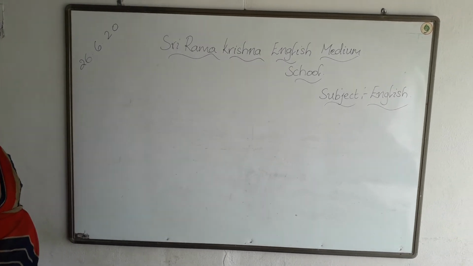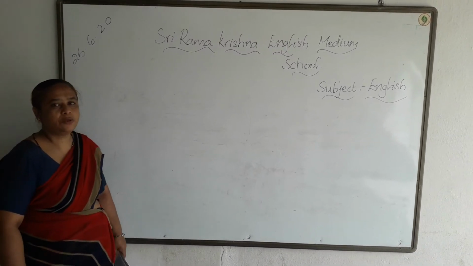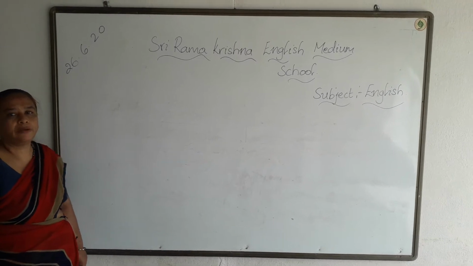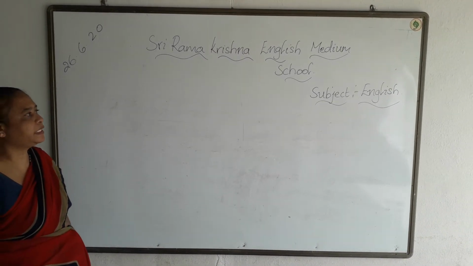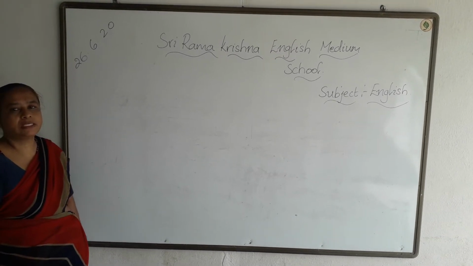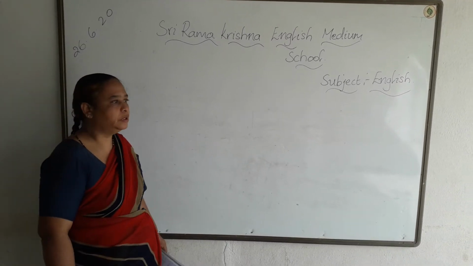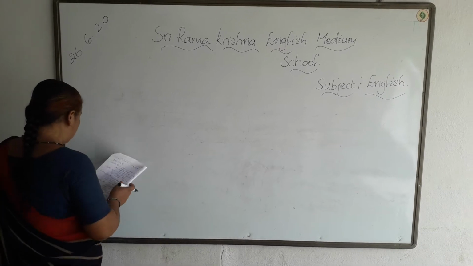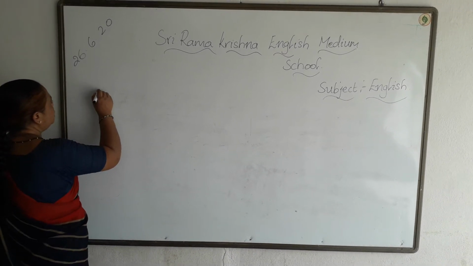I have told you about the types of nouns. There are 8 types of nouns. First one is common noun, second one is proper noun, third one is collective noun, fourth one is abstract noun. Up to that I have taught you in the last classes, and now I am going to tell you about the fifth one, which is material noun.